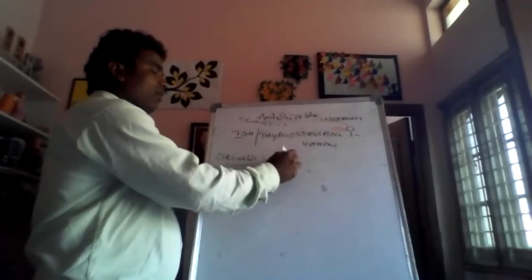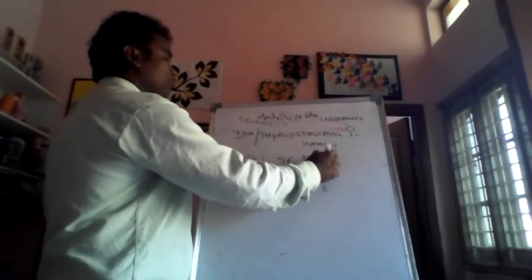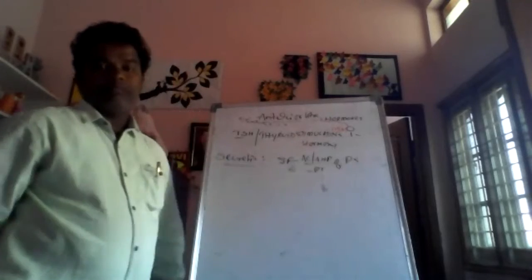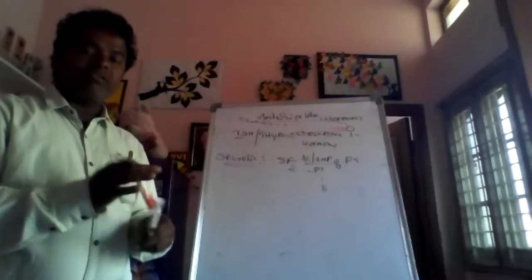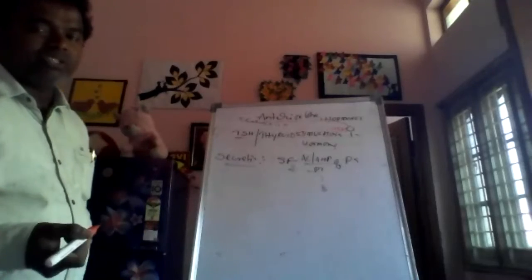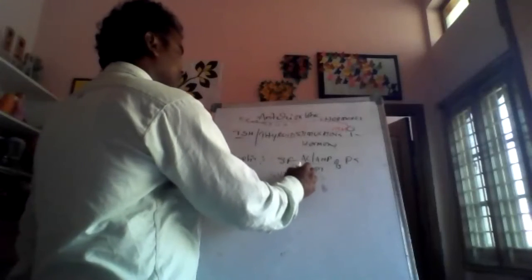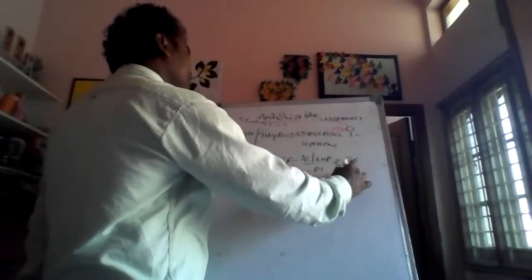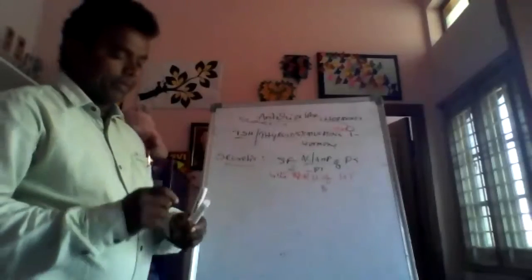It is secreted from the anterior lobe, adenohypophysis or pars tuberalis of the pituitary gland, in the presence of which hormone? Thyroid releasing hormone of the hypothalamus. Thank you, Pallavi. Thank you very much. So this is very important.